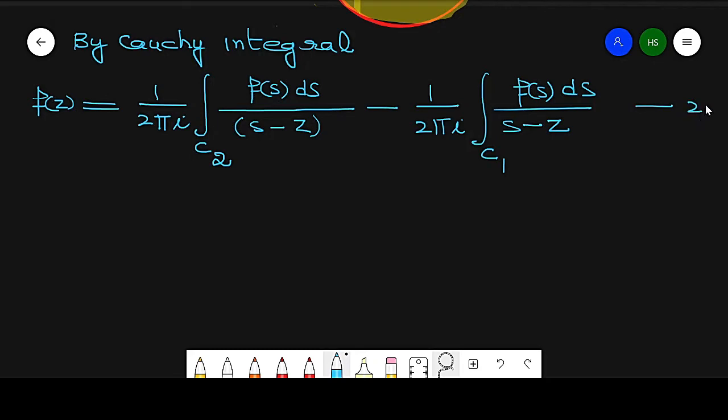This is the smaller circle of radius R1. So this is C2 and this is C1.